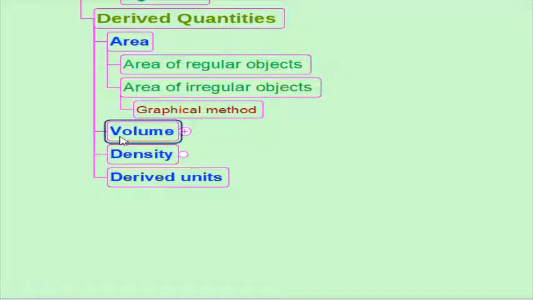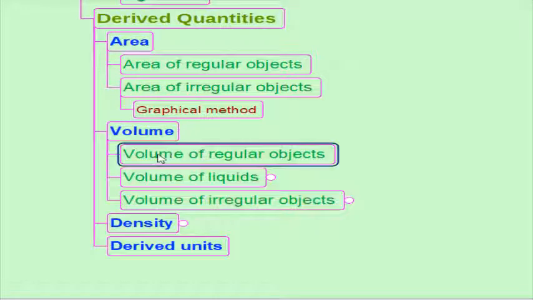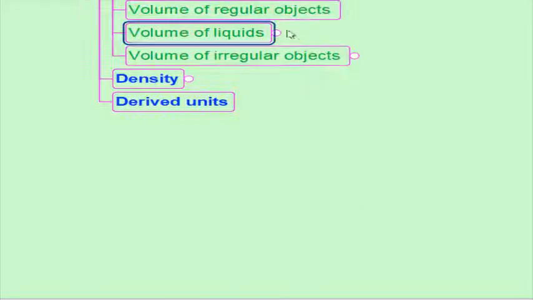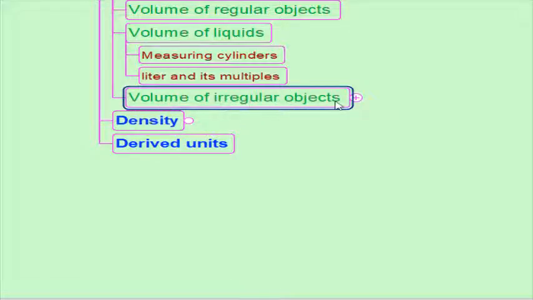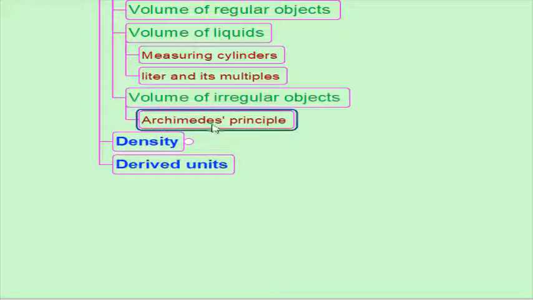Volume is the amount of space occupied by a 3-dimensional object. The SI unit of volume is cubic meter. As in the case of area, the volume of regularly shaped objects can be determined using an appropriate formula. Volume of liquids can be determined using a measuring cylinder and by liter and its multiples. Whereas, volume of irregularly shaped objects can be determined by Archimedes' principle.